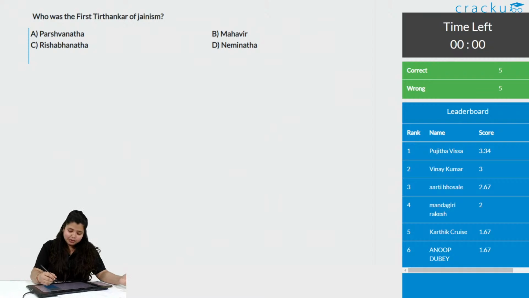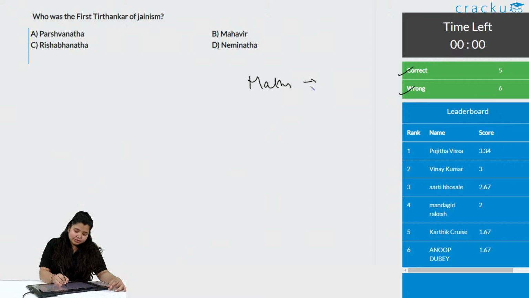Okay, the time is up. We have 5 correct answers and 6 wrong answers. Remember, generally what happens in the examination is, you attempted the maths paper and did the maximum of the questions correct. Chalo, you did 28 questions out of 30. For reasoning, you did 25 questions out of 30. That's a really good score, but you are weak in GK.